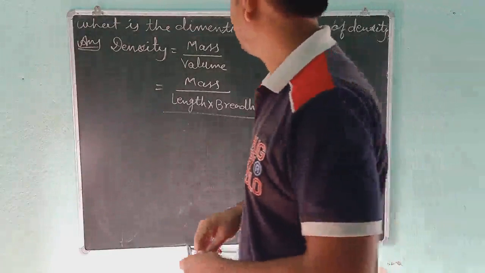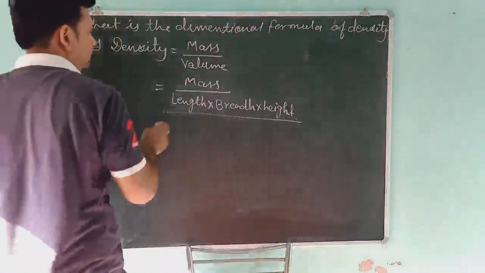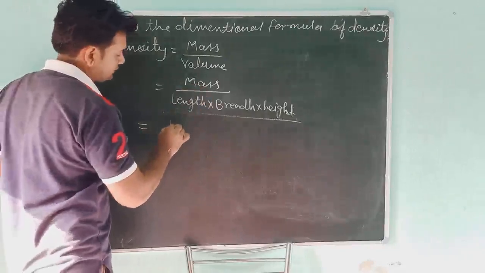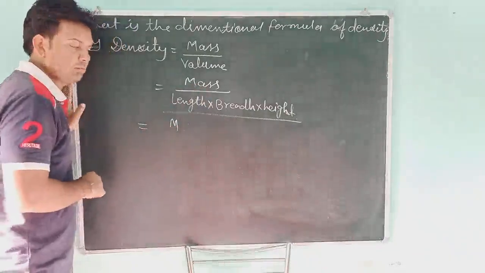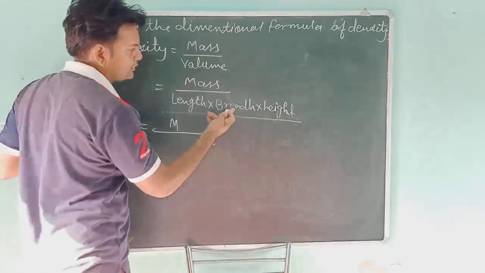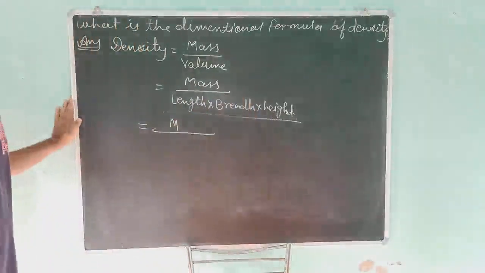So students, now I will make the dimensional formula. Upper side is mass, M for mass. Length, this is distance, breadth is also distance, and height is also distance.